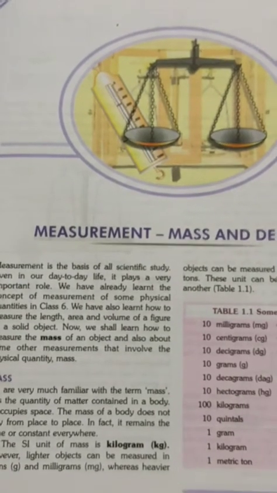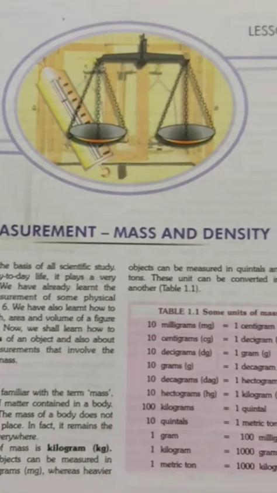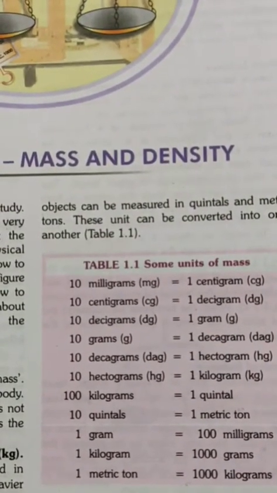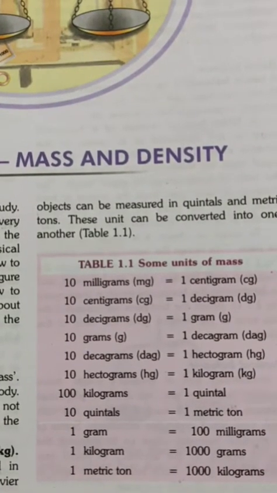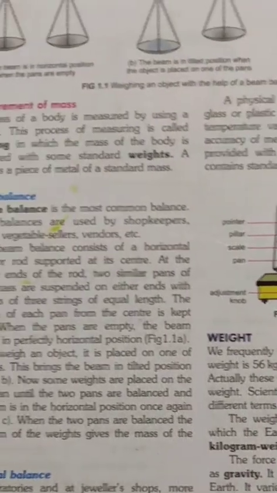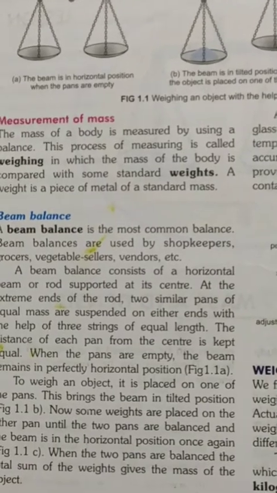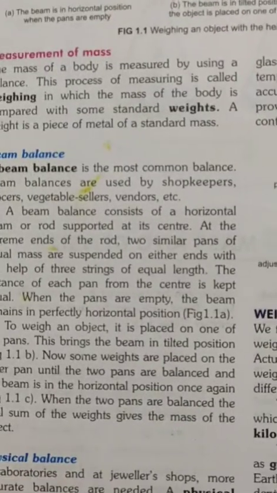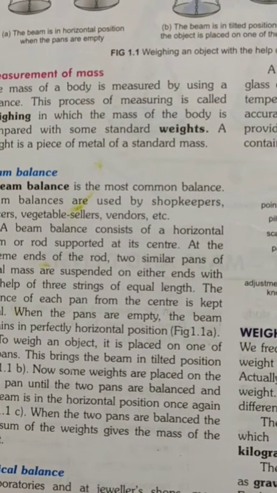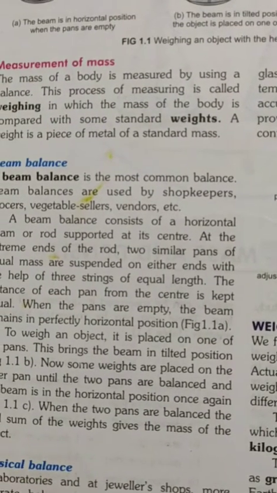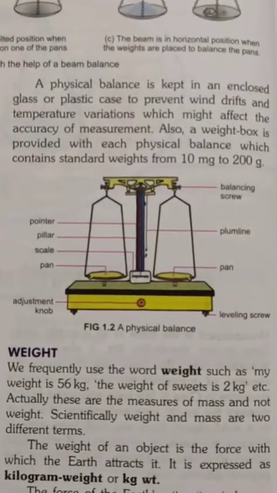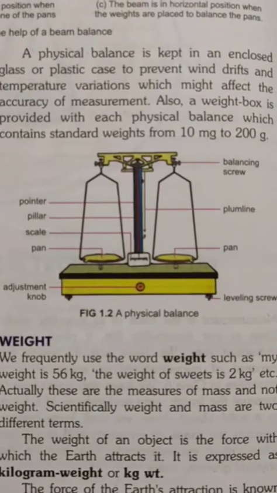It remains constant everywhere. We have seen in videos these different units of mass: milligram, centigram, decigram, gram, decagram, hectagram, kilograms, quintals, etc. We have also seen the different ways of measuring mass. These are measured by using different types of balance. They are called weighing machines, you can also call them. They are standard weights, the beam balance, spring balance, etc. We have seen how the beam balance and spring balance act.